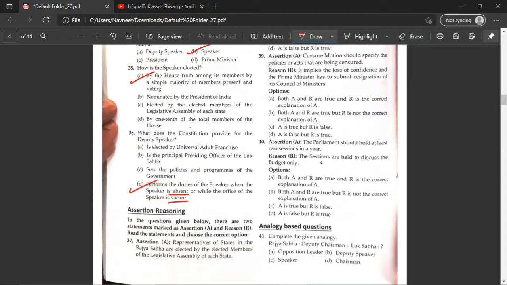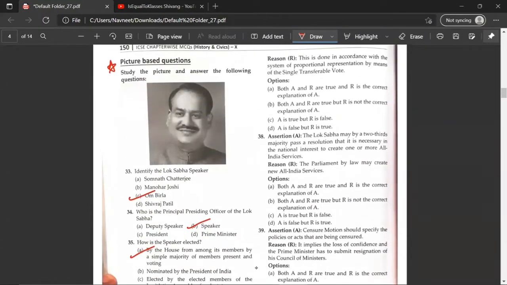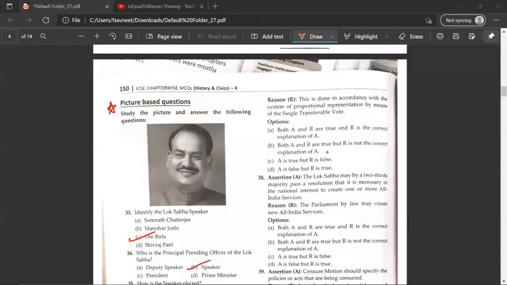Assertion reasoning. Representatives of states in the Rajya Sabha are elected by the elected members of the Legislative Assembly of each state. And the reason is this is done in accordance with the system of proportional representation by means of single transferable vote. So over here we have been asked: both A and R are true and R is the correct explanation for A; both A and R are true, but R is not the correct explanation of A; A is true, but R is false; A is false, but R is true. So the correct answer would be A. Both A and R are true, and R is the correct explanation for A.